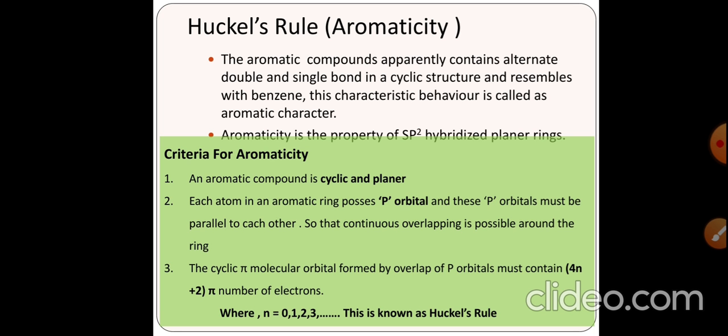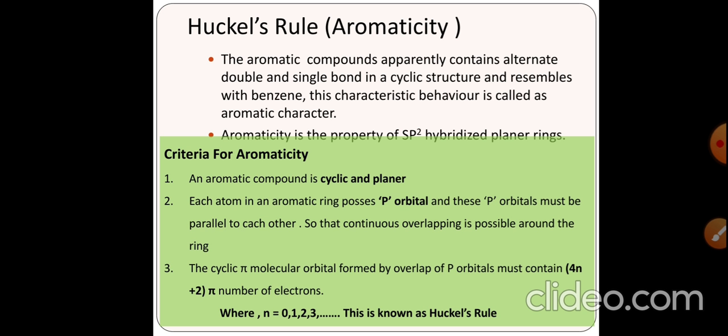Now what is the value of n? If n is equal to 0, 1, 2, 3, that is, a whole complete integer, then the compound will be aromatic. This is known as Huckel's rule of aromaticity. If the value of n is a half integer, that is 1.5, 2.5, 3.5, or anything else which is not a complete integer, then the compound is not aromatic.